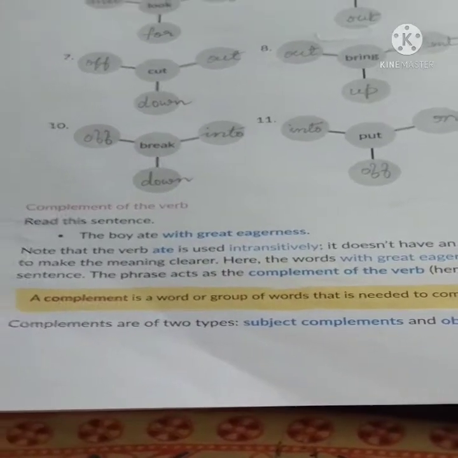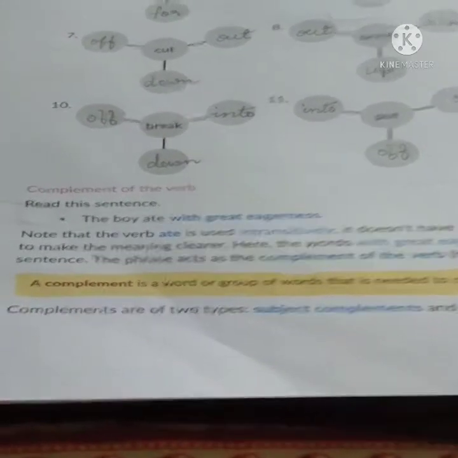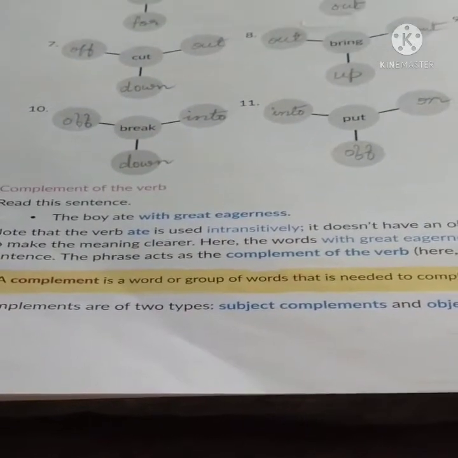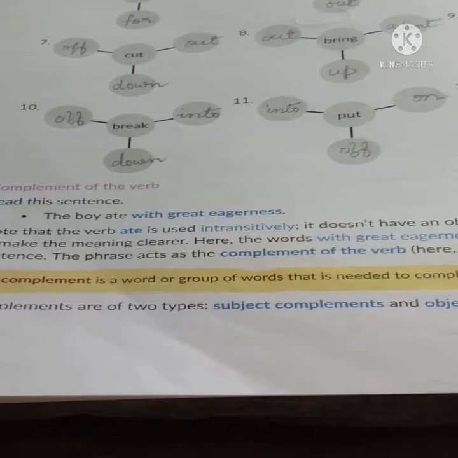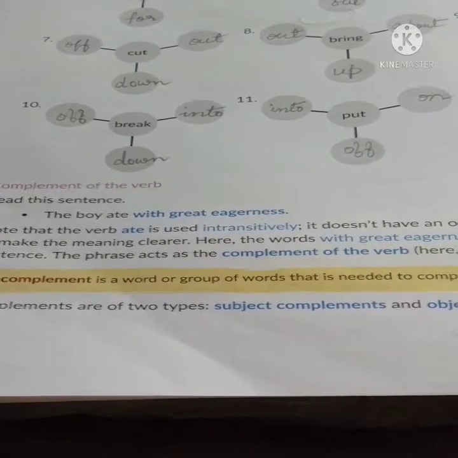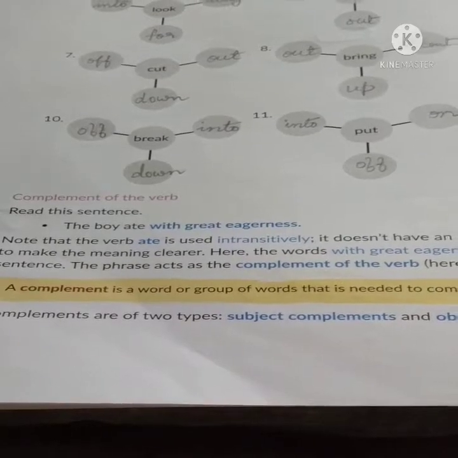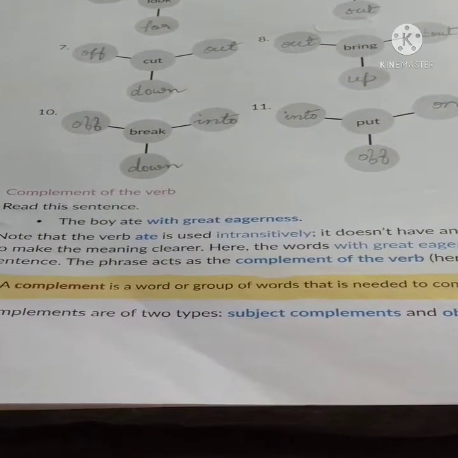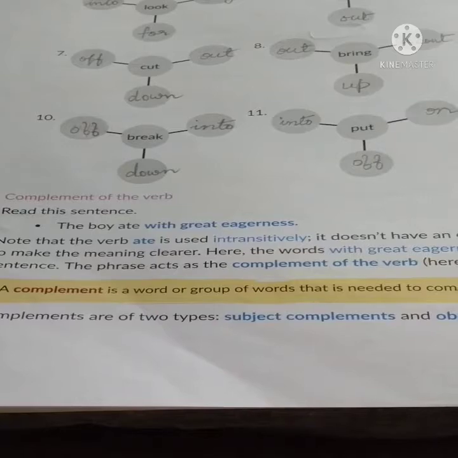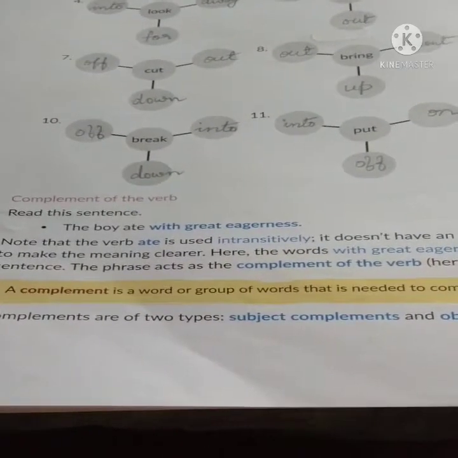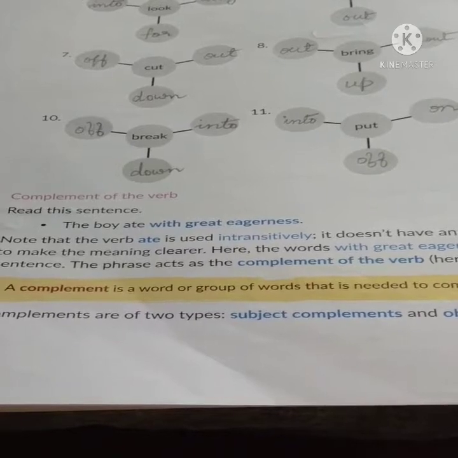Complement means, suppose a simple sentence, the boy ate. If we say the boy ate, the sentence can be finished. It has an intransitive verb, that is ate, because after ate it is not written what the boy ate. So the verb is intransitive because there is no object after the verb.